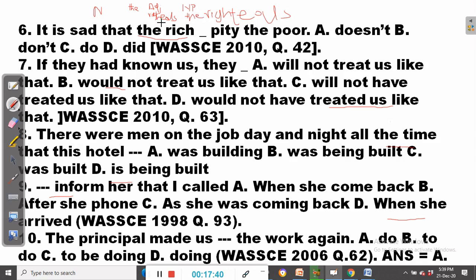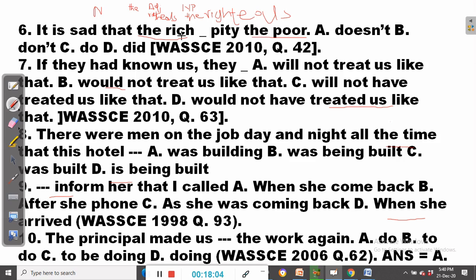And if we say the poor, that's another nominalized adjective, we are referring to all the people that are poor. The rich refers to all the people that are rich. So such nominalized adjectives always take the plural verb.